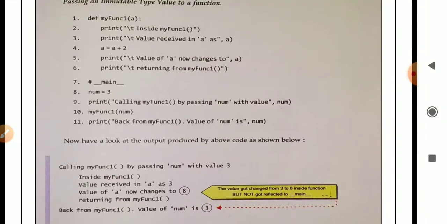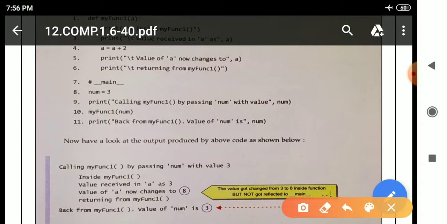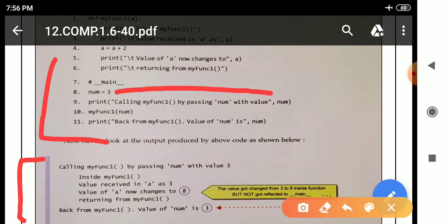Now have a look at the output produced by the above code, as shown below. See here, this is the program, and this is the output. First this statement will execute, line number 9. So we will get in the output "calling my_func1(), passing 'num' with value 3". Here num is containing the value 3, that is why 3.